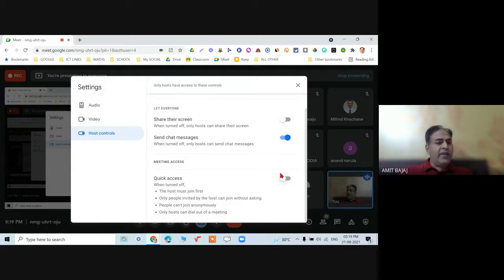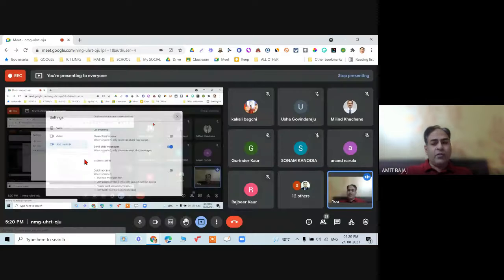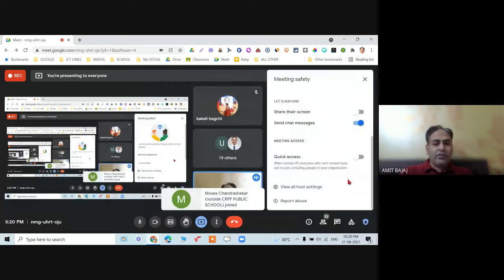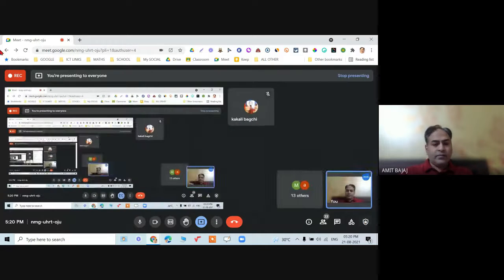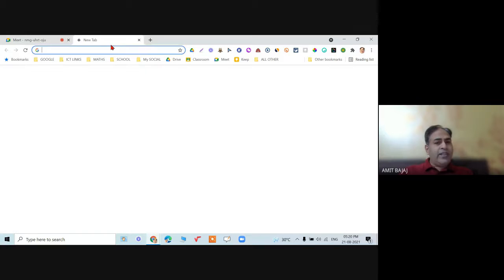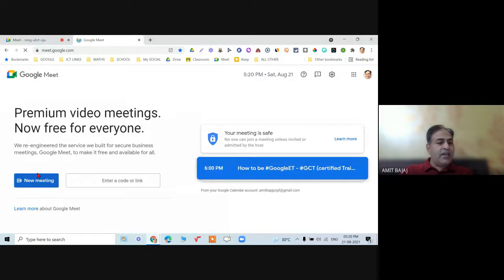So there are many settings like this which you should be aware of. Host control is visible from here also. The same controls are over here also. So this is all about your Google Meet, and I'm using my official account. As I already mentioned, if I use my personal account and I start any meeting,